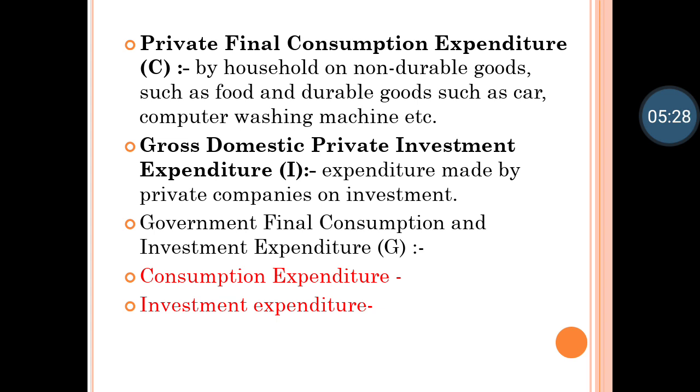Remember that way. C is consumption, and that is normal consumption done by a normal individual. It could be anything, non-durable or durable goods. Then comes I. I stands for investment. Remember that way. I is investment, written as capital I, and it stands for gross domestic private investment expenditure.